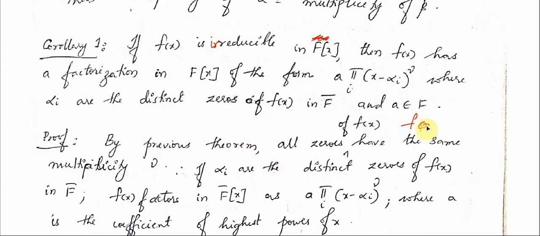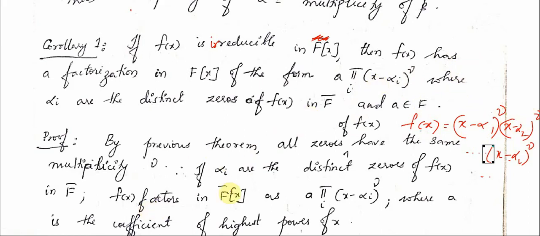You can write f of x as the first zero, (x minus alpha 1) raised to mu, times the next zero, (x minus alpha 2) raised to mu, times etc., whatever be the zero, (x minus alpha i) raised to mu, and so on. Whatever be the zeros of f of x, I can write all those zeros. Using all those zeros, I can write f of x in this form, because all the zeros have the same multiplicity mu.